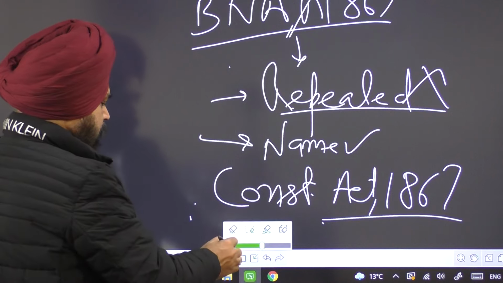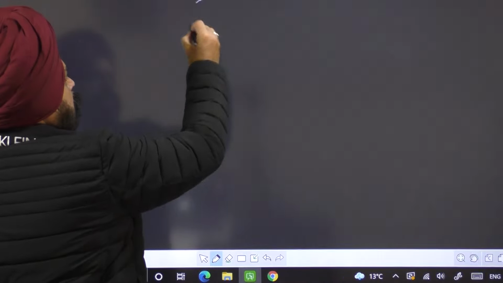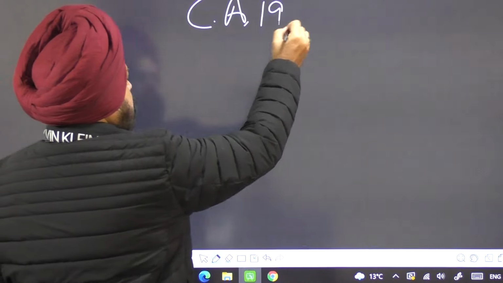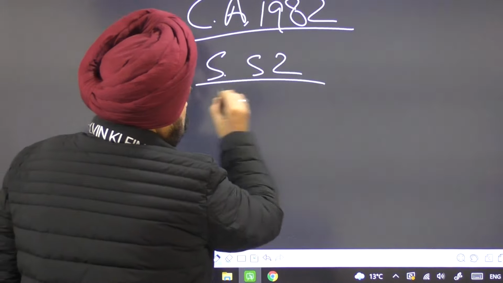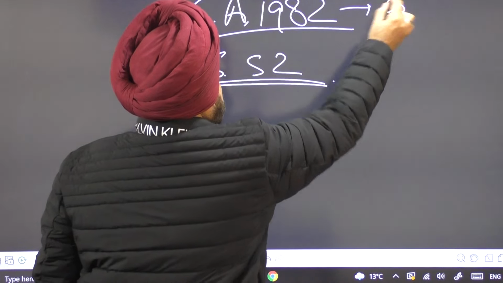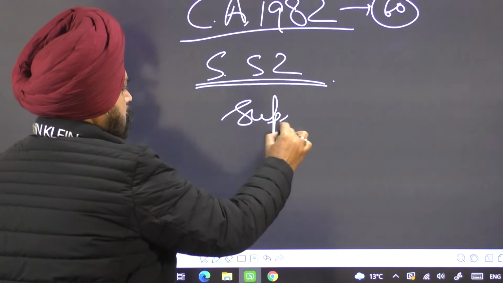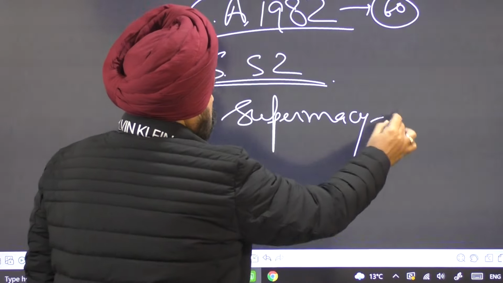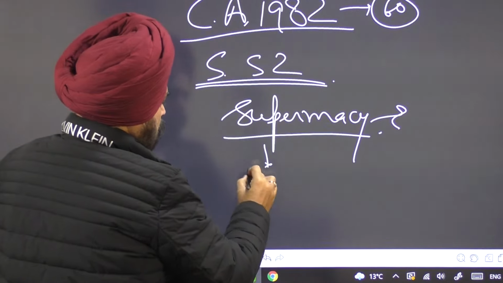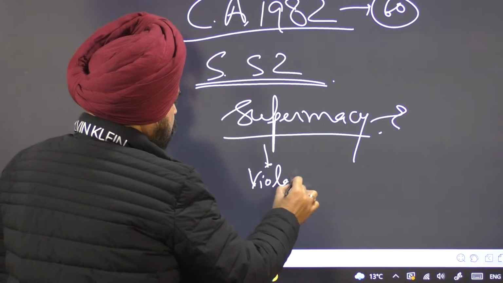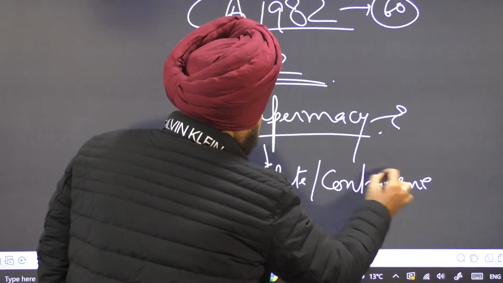So meaning thereby, the Constitution Act 1982 has section 52, which is very important. There are 60 sections. Section 52 declares the Constitution of Canada as a supreme law, and any law which violates or contravenes it is ultra vires.